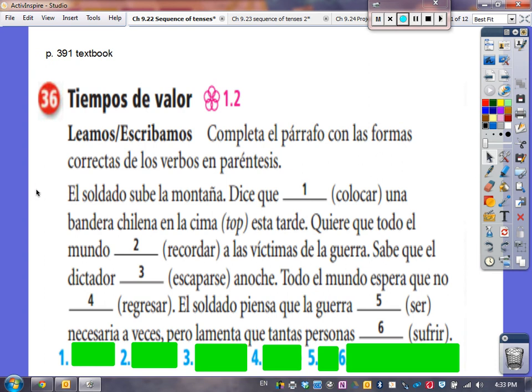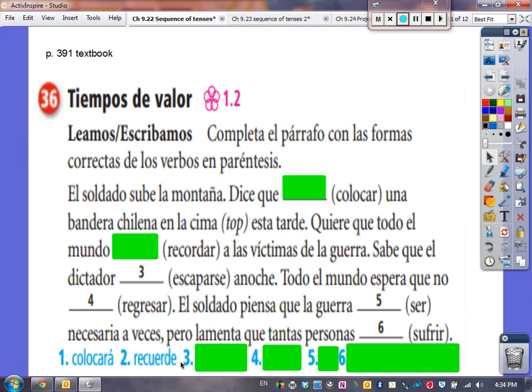Alright, complete the paragraph with the correct forms of the verbs in parentheses. The soldier climbed the mountain. He says that colocará, the future tense, a Chilean flag on the top this afternoon. He wants the whole world, recuerde, because he may want it, but that doesn't mean they're going to remember the victims of the war.